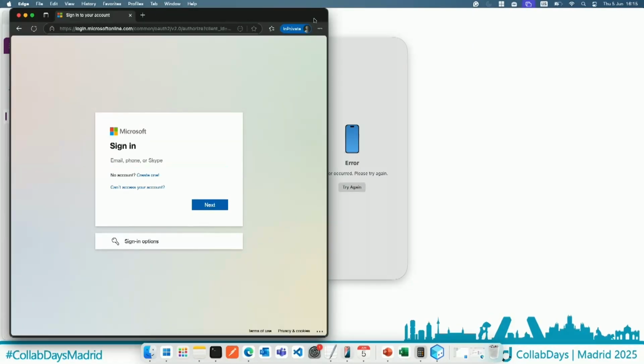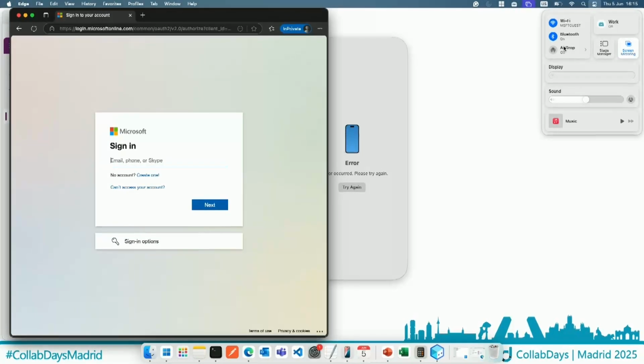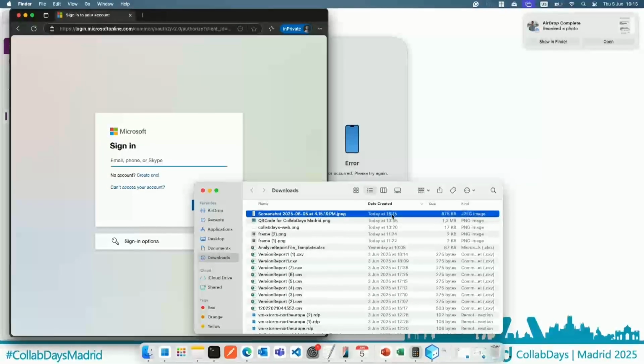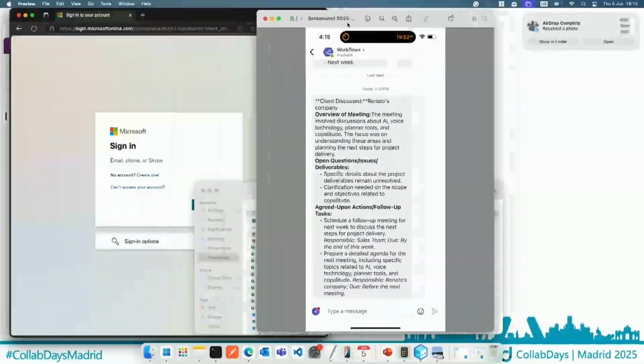So in general, what I'm doing here, I'm receiving the message, so I can take a screenshot. Let me take a screenshot, and send it to the computer. So it's taking some time. Here we go. I received the output, and this is the output.